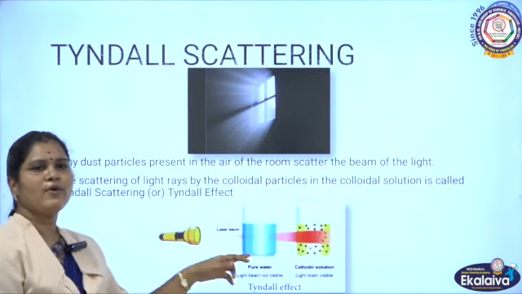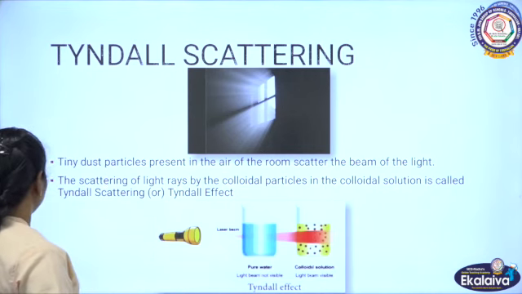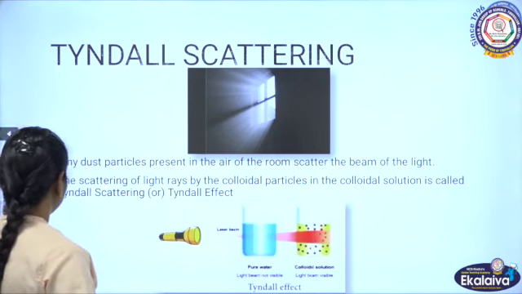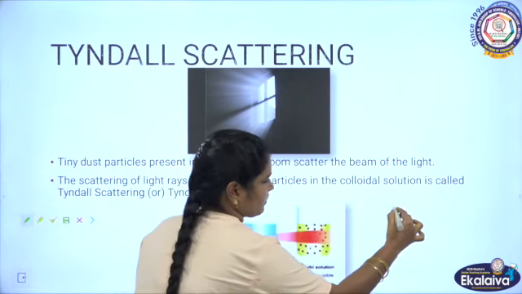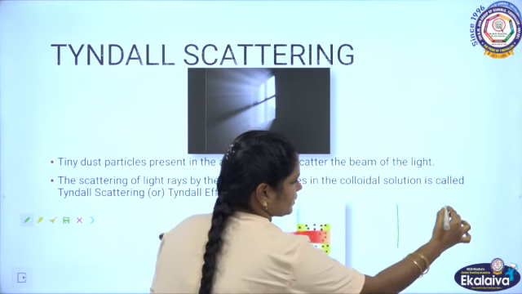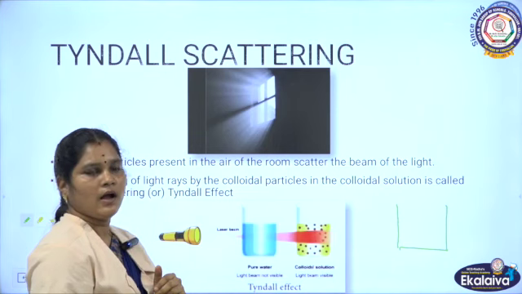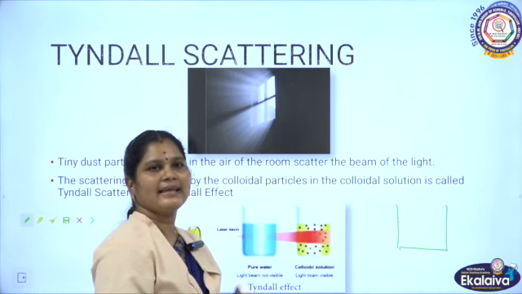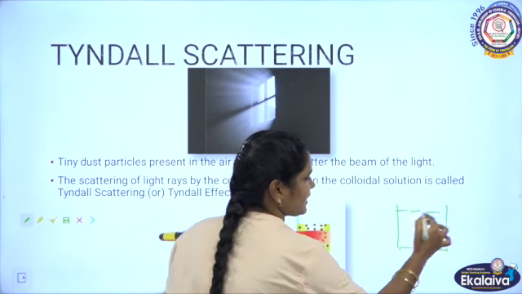Let's see one more example of Tyndall scattering. Consider a glass beaker and pour some water in it. Now the glass beaker contains water.